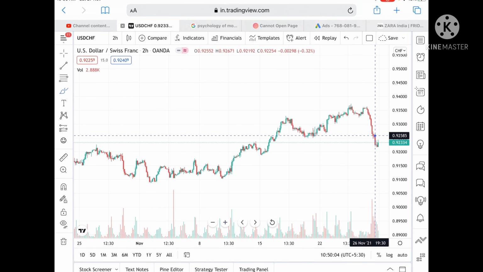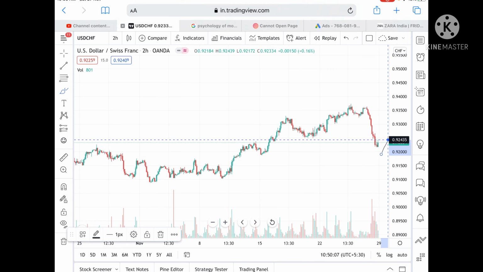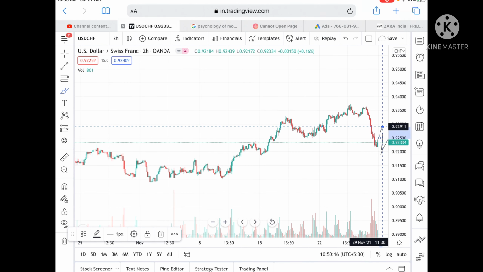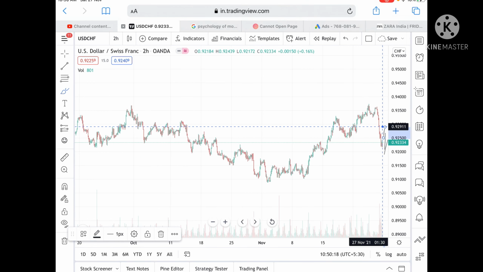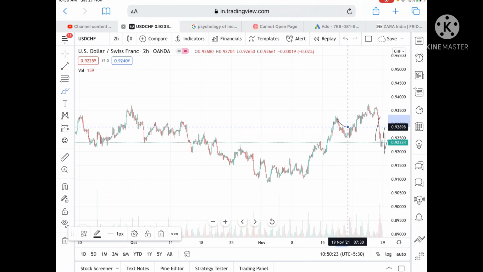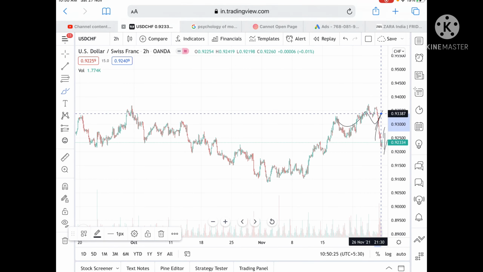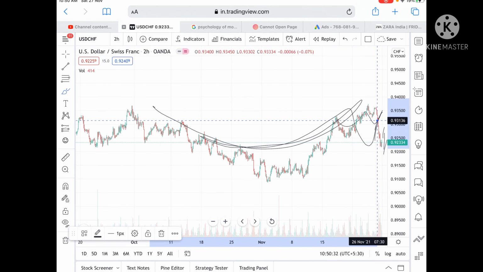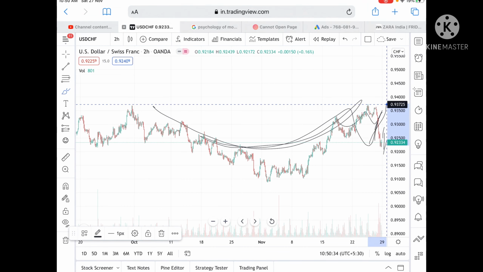Suppose if the price sustains this level, then chances will be very high we can see a level of 0.92435, and from there we can see a level of 0.92685. And if the price sustains above this level, then we can see a level of 0.92911. And if the price sustains above this level, then we can see it can go further upside to a level of 0.93274, because there is a probability it can form a cup pattern, and the probability is that it can go further upside to a level of 0.93424, because this is a big cup pattern which will form if the price goes above this level, and then we can see further upside to a level of 0.93725.